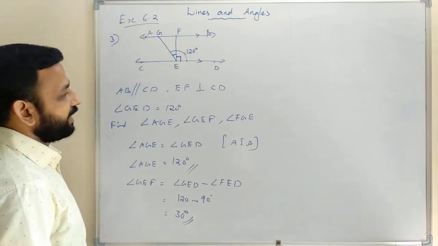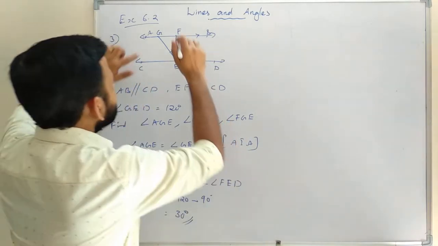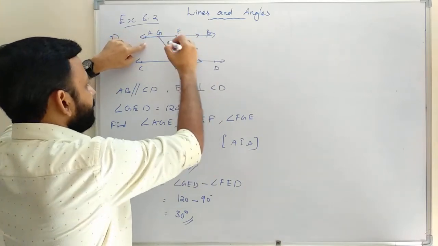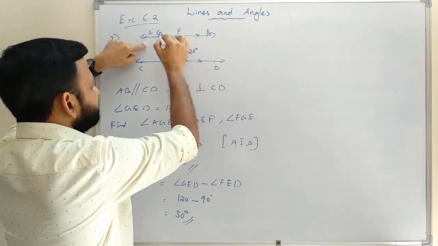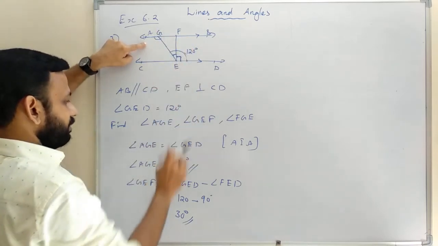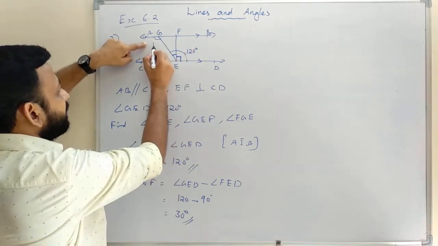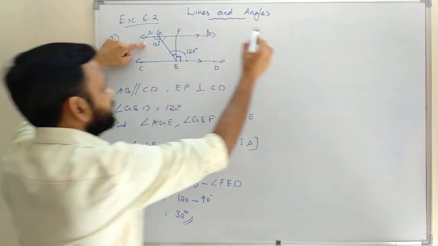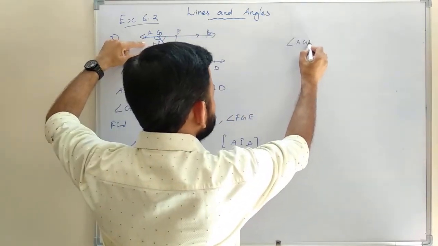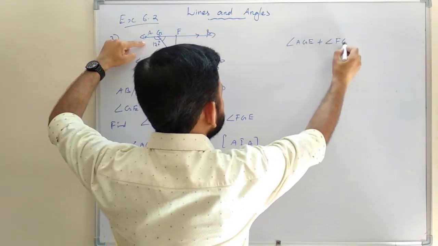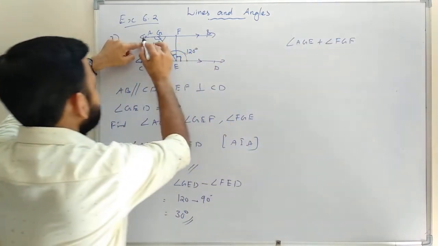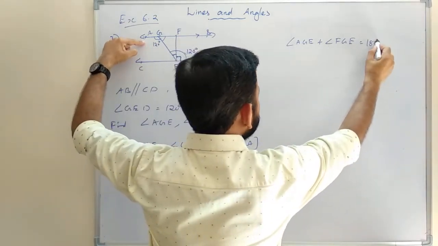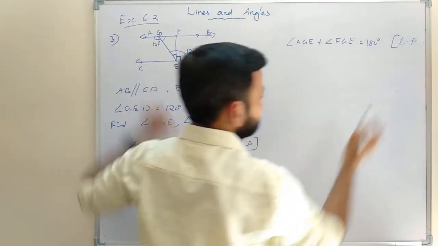Next we need to find angle FGE. Here we got angle AGE as 120 degrees. So we can easily find angle FGE. Angle AGE plus angle FGE equals 180 degrees, reason: linear pair.